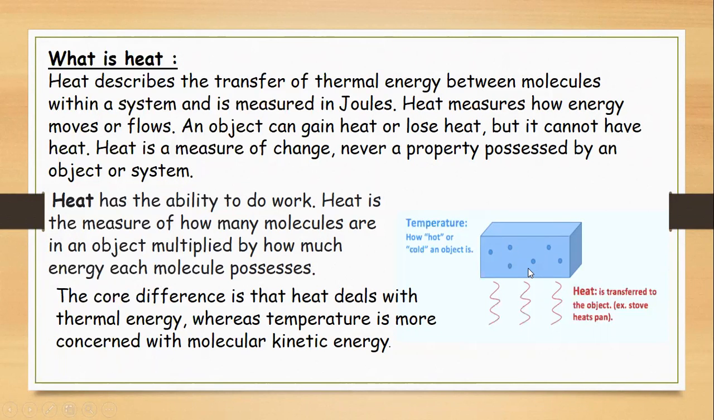Heat only measures how energy moves or flows. An object can gain heat, can lose heat, but it cannot have heat. Heat only measures the changes. It is never a property possessed by an object or system. It is not the property of that system, but it is just the change, as internal energy, thermal energy increases or decreases, or what is the change in that thermal energy.